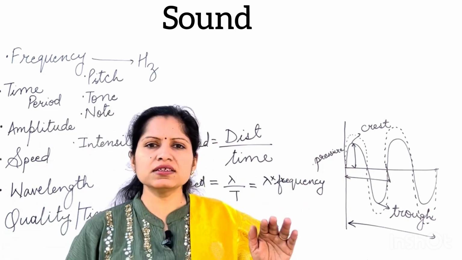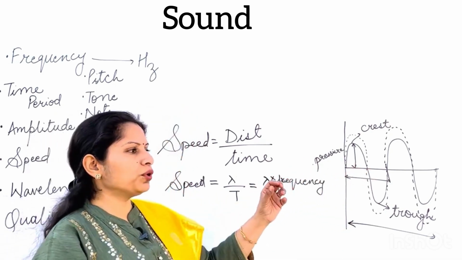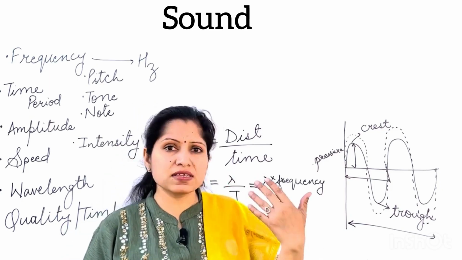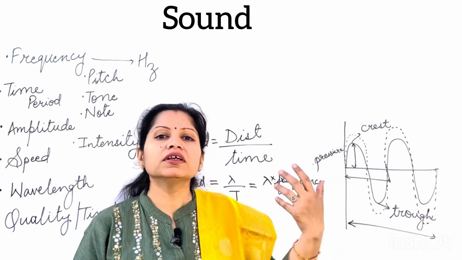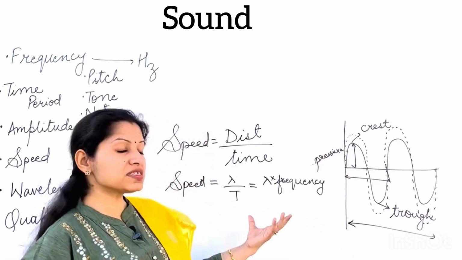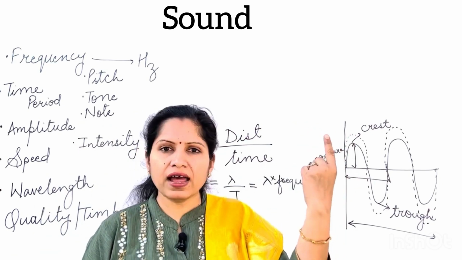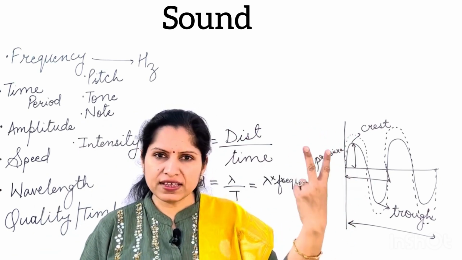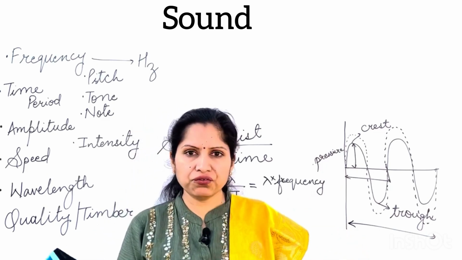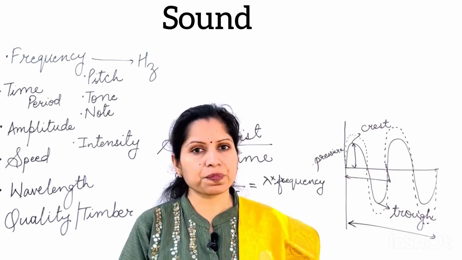Now the speed of the sound wave doesn't depend at all on whether you are speaking loud or slowly. Even if I speak softer or louder, the speed is not going to depend on that. The speed of sound depends on two things: the medium and the temperature. These two things decide the speed of sound, so it is different for different mediums and different temperatures also.